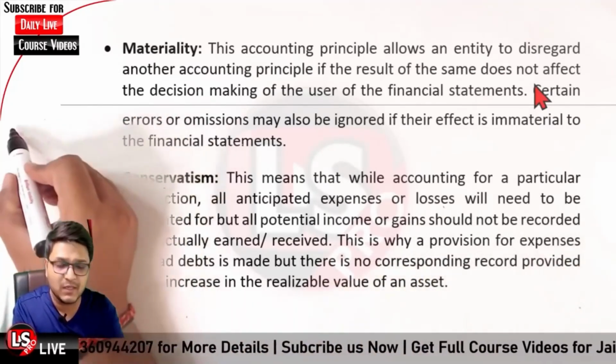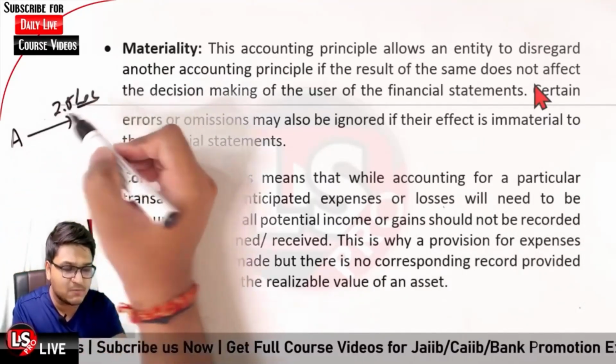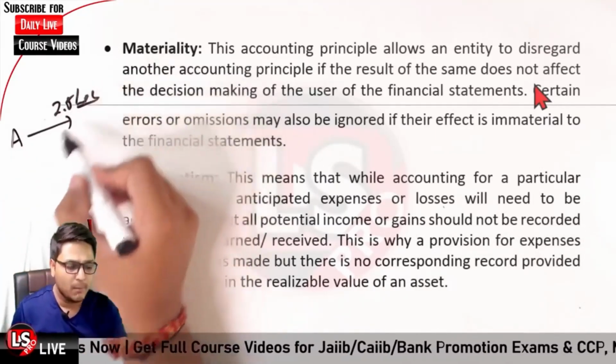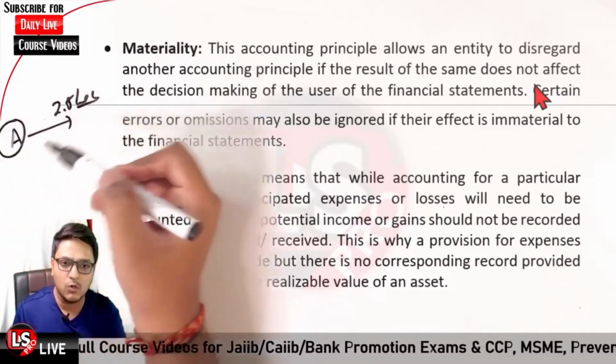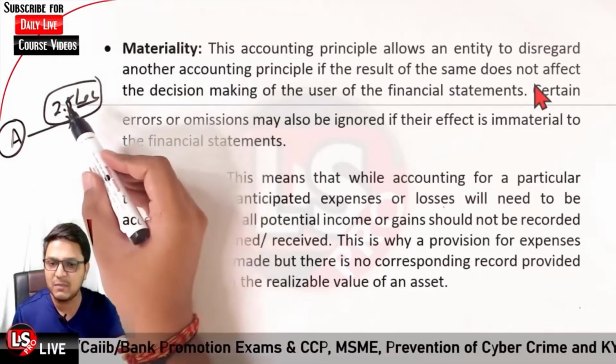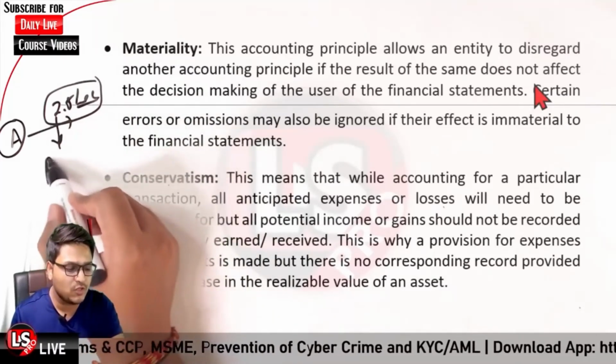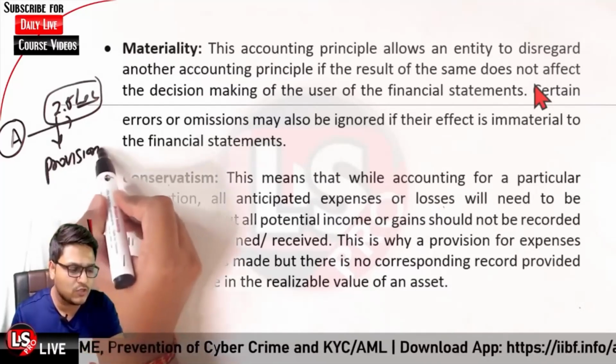So if person A was to pay you rupees 2.5 lakh, you had an expectancy that you would be receiving the amount, but person A does not pay the amount to you in time. In that case, that is an expected loss to you. So you will be booking the provision for the same.